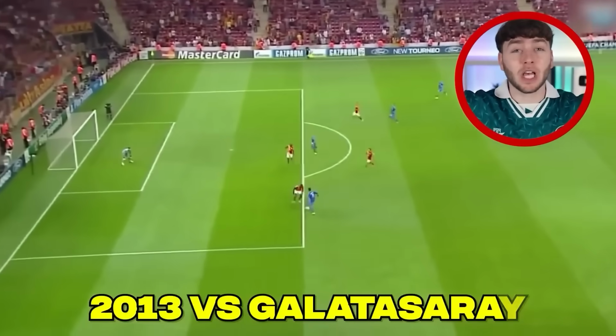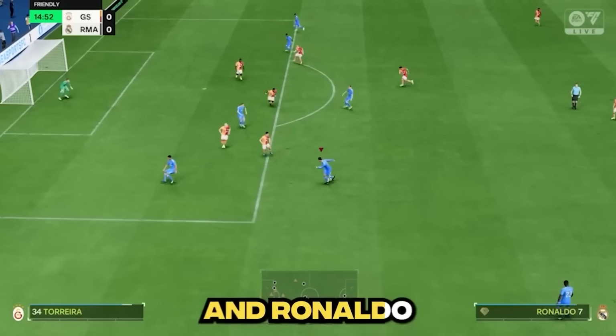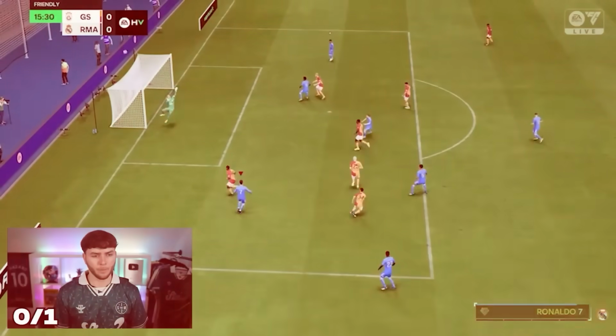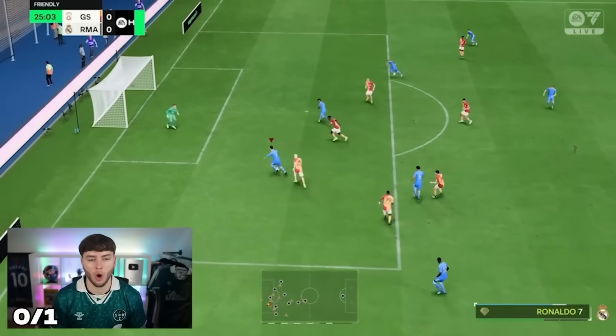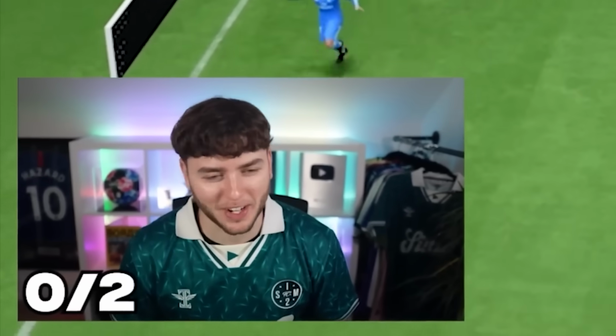Which was Ronaldo's iconic goal to finish off his hat-trick against Galatasaray in the Champions League. And Ronaldo would actually come super close on his first attempt. Oh, that was actually a really good attempt. And the same with his second attempt. Oh, no, it's not good enough. It's not good enough. I can't take it.